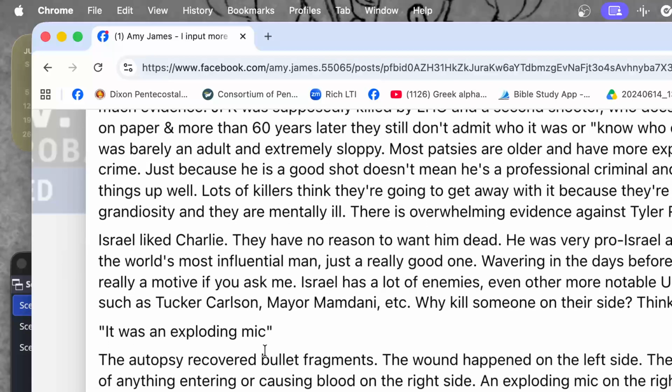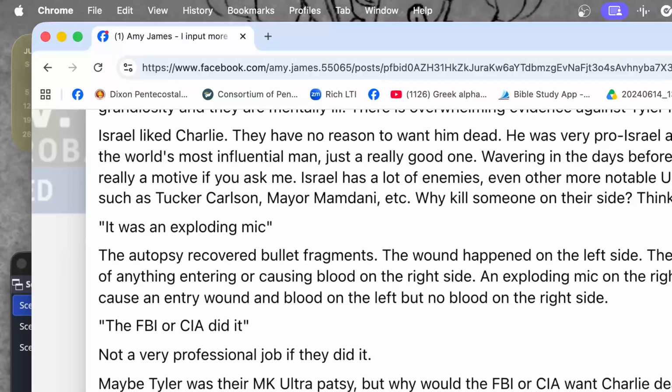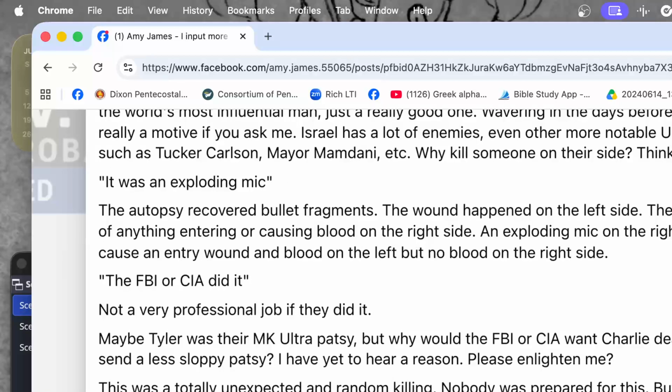I don't think that Israel had a motive to kill Charlie Kirk. Okay, it was an exploding mic. Well, the autopsy recovered bullet fragments, and the wound was on the left side of Charlie's neck. There's no image of anything causing any sort of wound, and there's no blood on the right side of his neck, but that mic was on the right side. So please explain how a mic on the right side explodes and doesn't leave any wounds in the flesh on the right side of his neck.